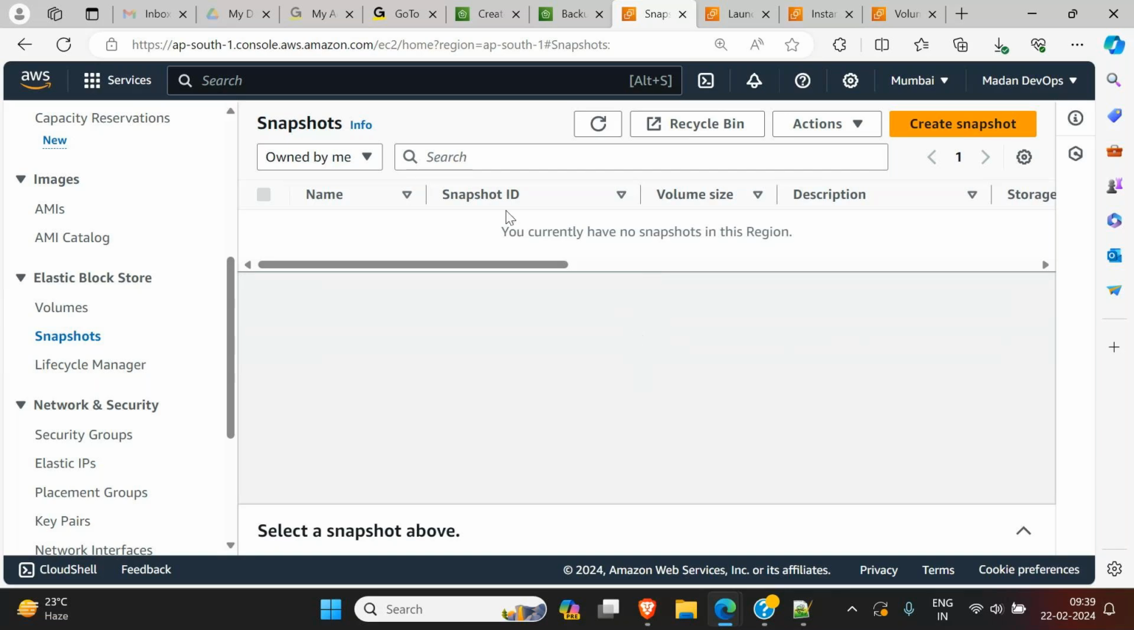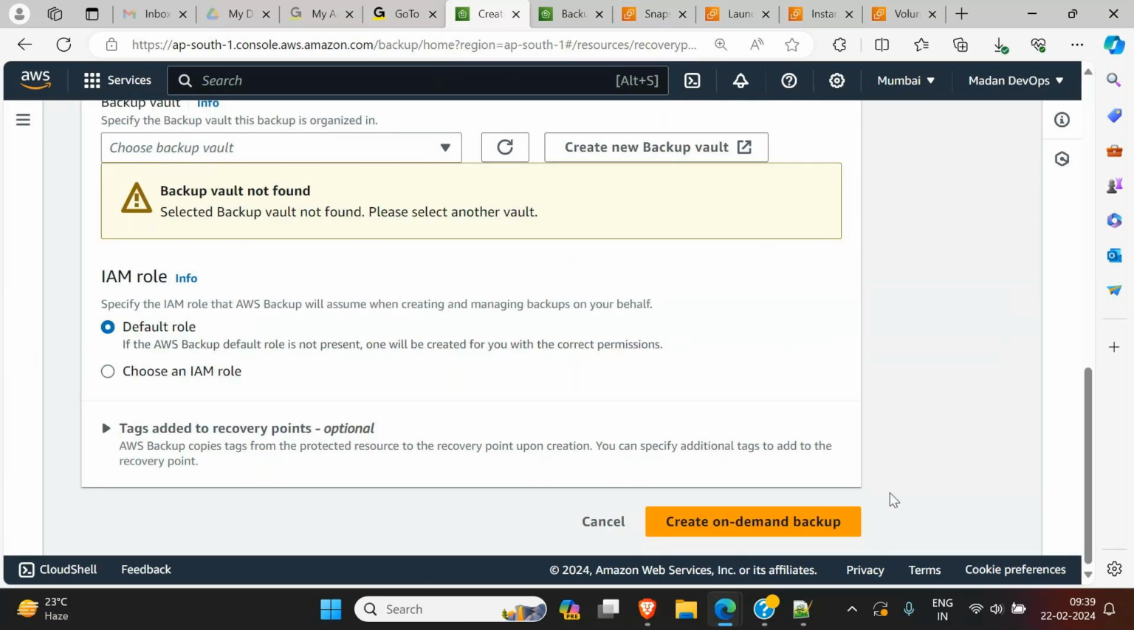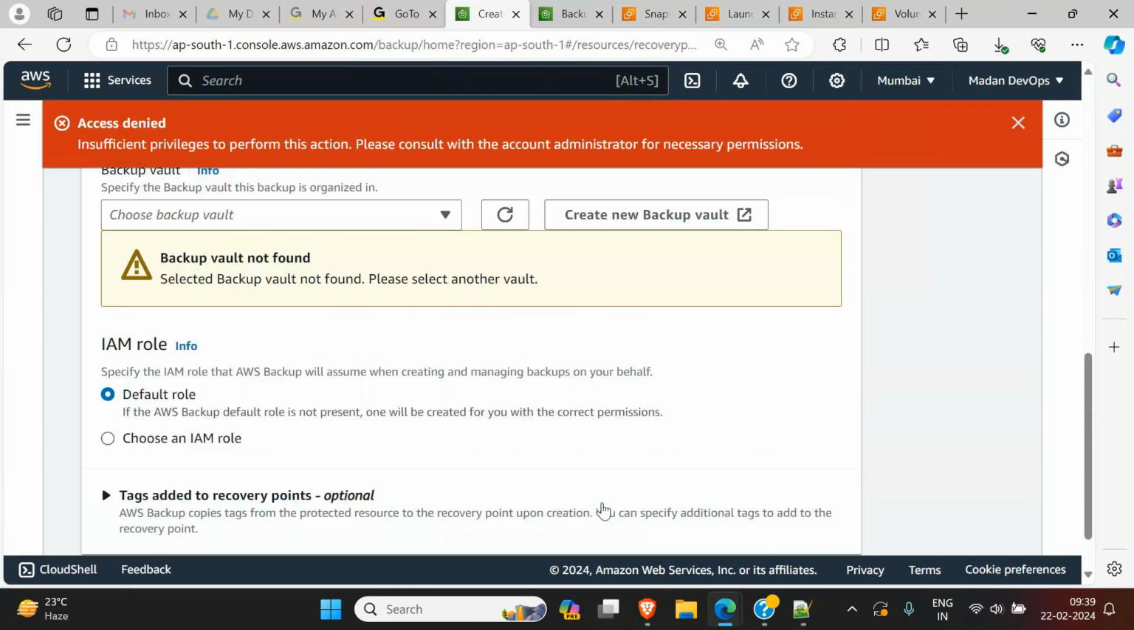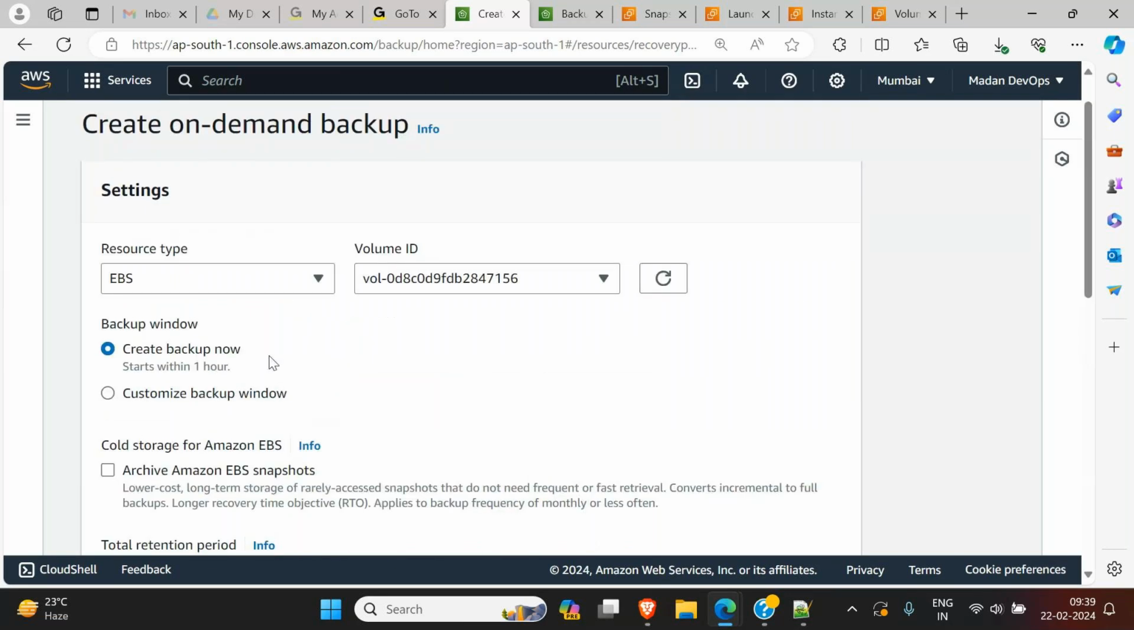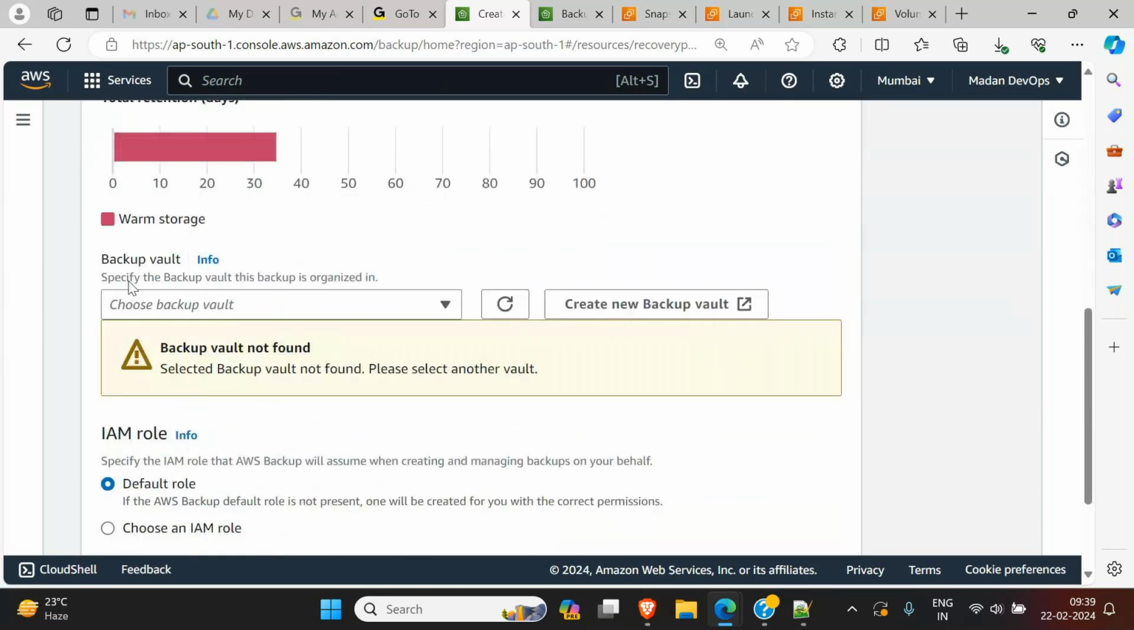Let's see now. Click on create on demand backup. I am clicking on it. Insufficient selection, please consider. Why? Okay, I forgot to select the vault name. You see, I've selected the EBS volume. Now select the volume vault. I forgot the vault.